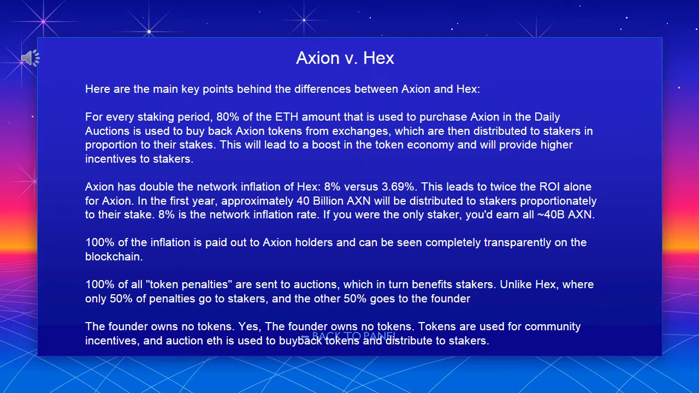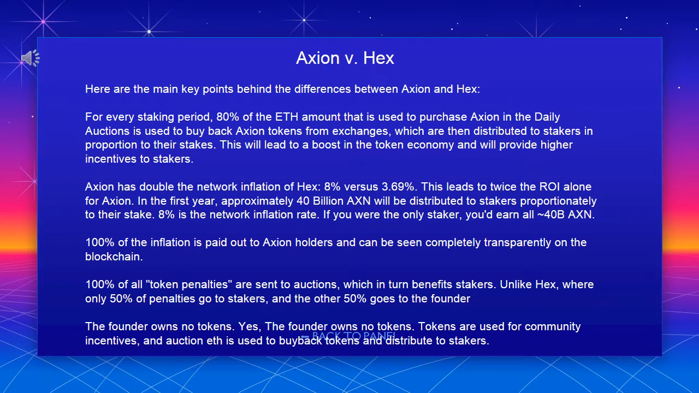Axion has double the network inflation of Hex, 8% versus 3.69%. This leads to twice the ROI alone. For Axion, in the first year, approximately 40 billion AXN will be distributed to stakers proportionately to their stake. 8% is the network inflation rate. If you were the only staker, you'd earn all 40 billion AXN.